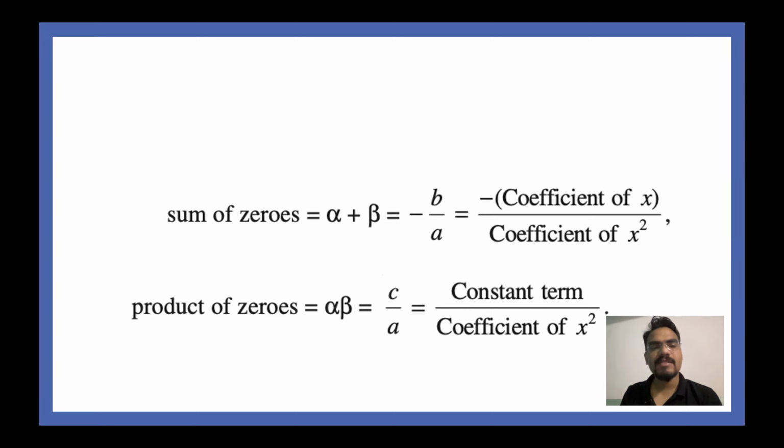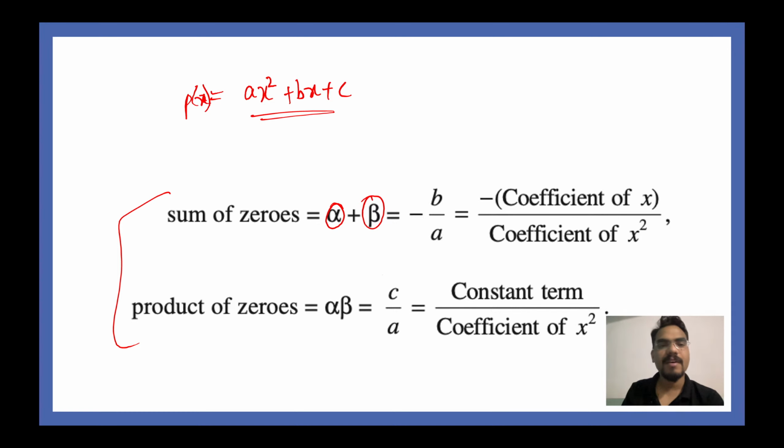Now this slide represents that there are two zeros, alpha and beta, and the polynomial that we are talking about is ax square plus bx plus c. So this is a polynomial. P of x is equal to ax square plus bx plus c.